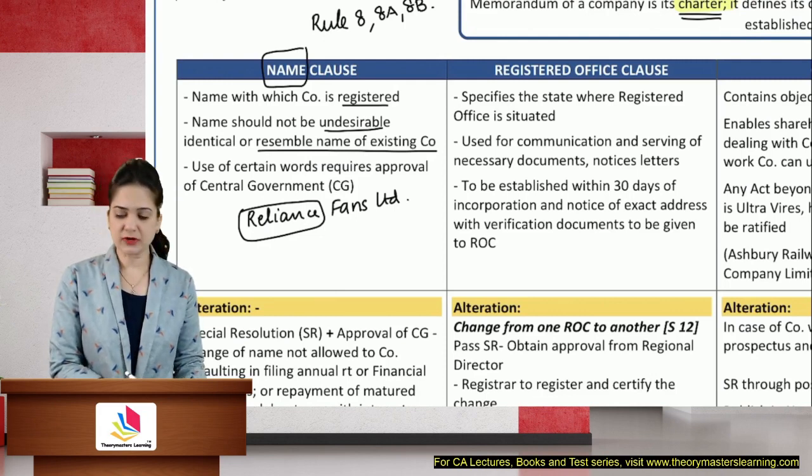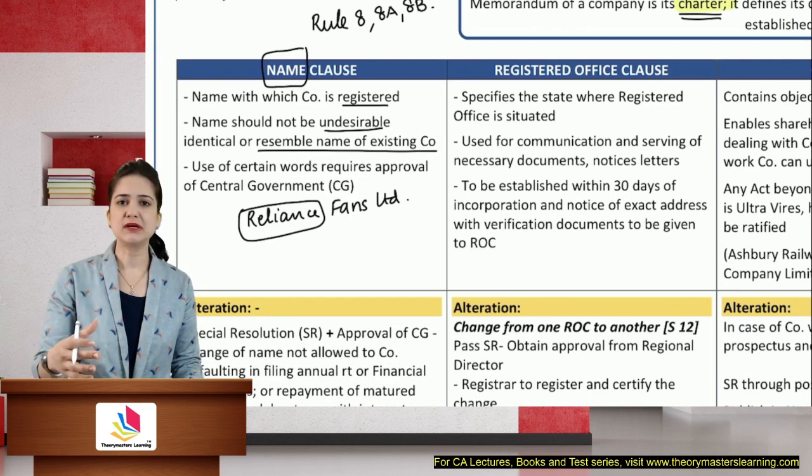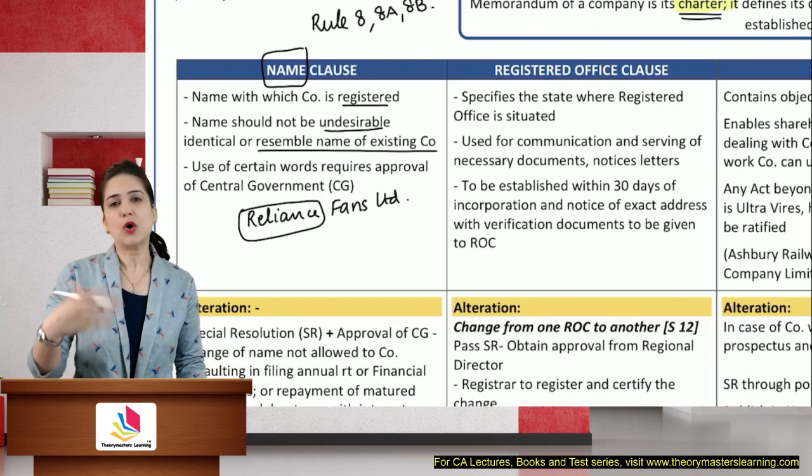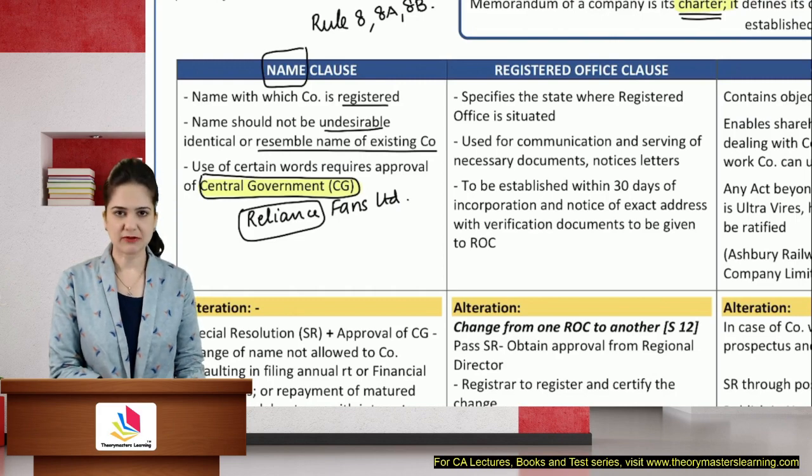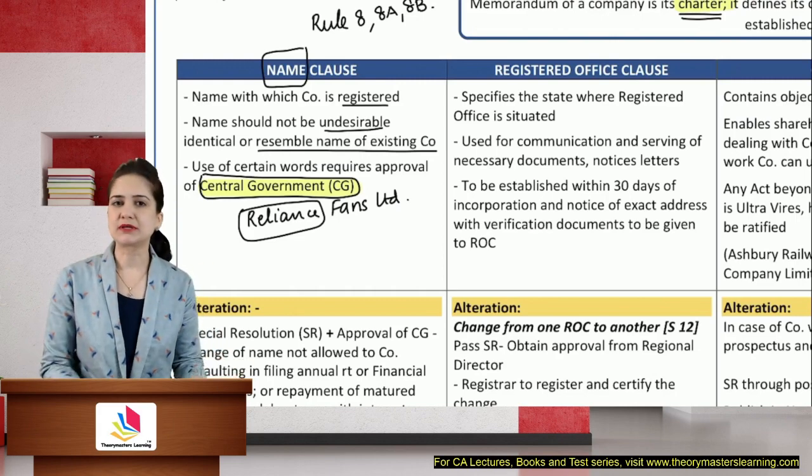The use of certain words like board, authority, union, national, all this requires prior approval of central government. So there are certain words which, if you want to use, you will first have to obtain prior approval of the central government. What if I want to alter the name clause?